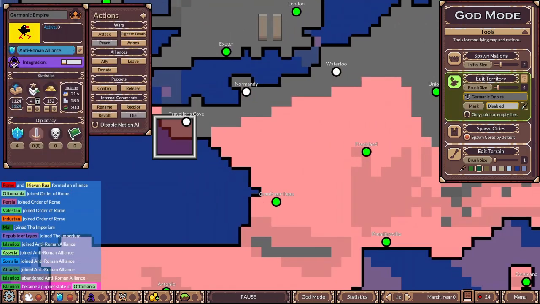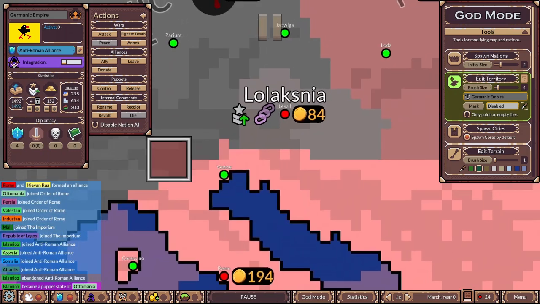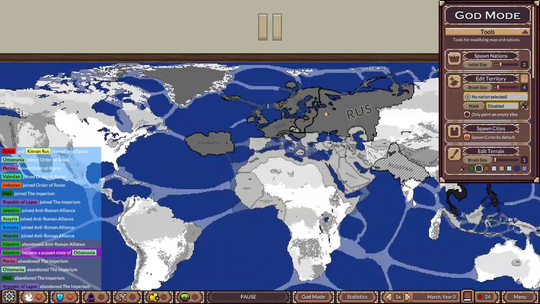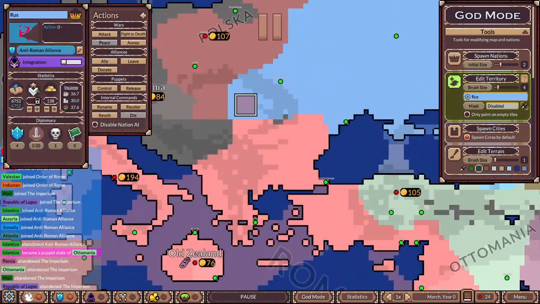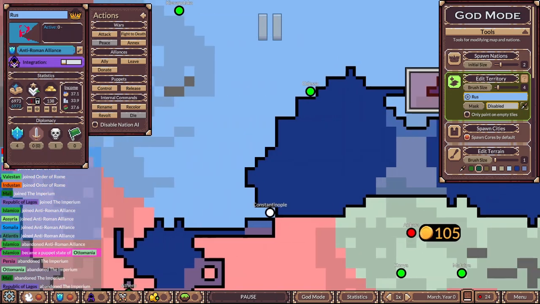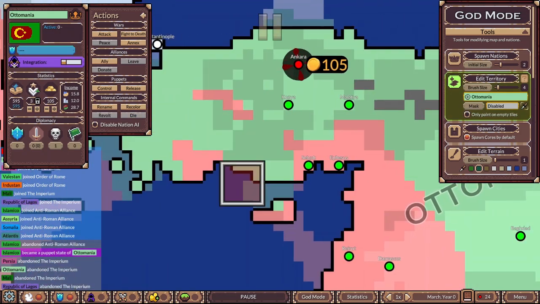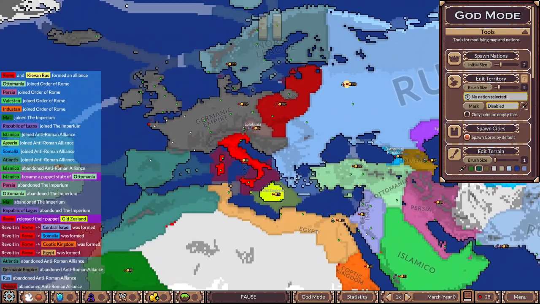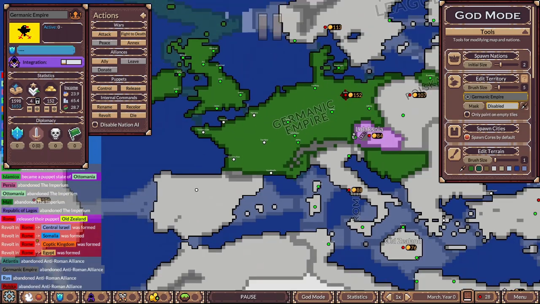This allowed the Germanic Empire to take over modern-day France in 236 AC. Wallachia helped too, taking parts of the Balkans from Rome with the help of Rus. In 237 AC, Rome's allies abandoned Rome, mainly because they saw the war was lost. This allowed Rus to take over Constantinople and other parts of the Eastern Balkans. Also, Ottomania backstabbed Rome and took over some of Anatolia. Finally, in 250 AC, Rome surrendered, and a peace treaty was in the works.